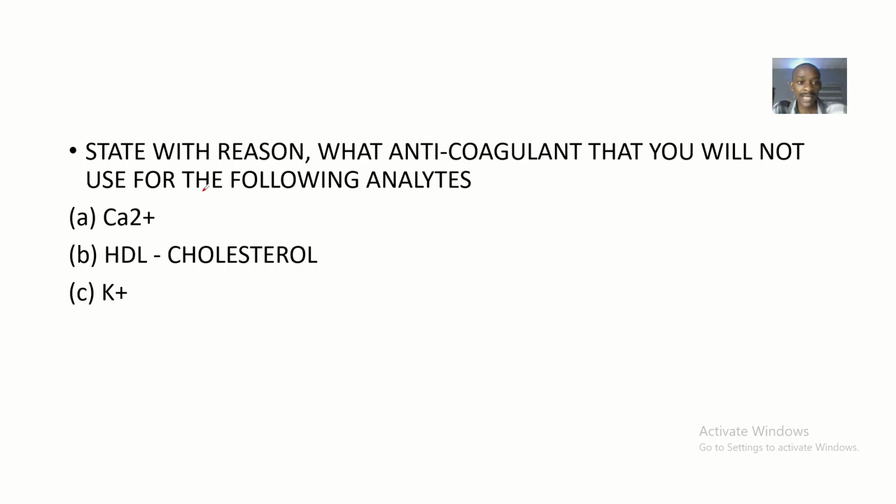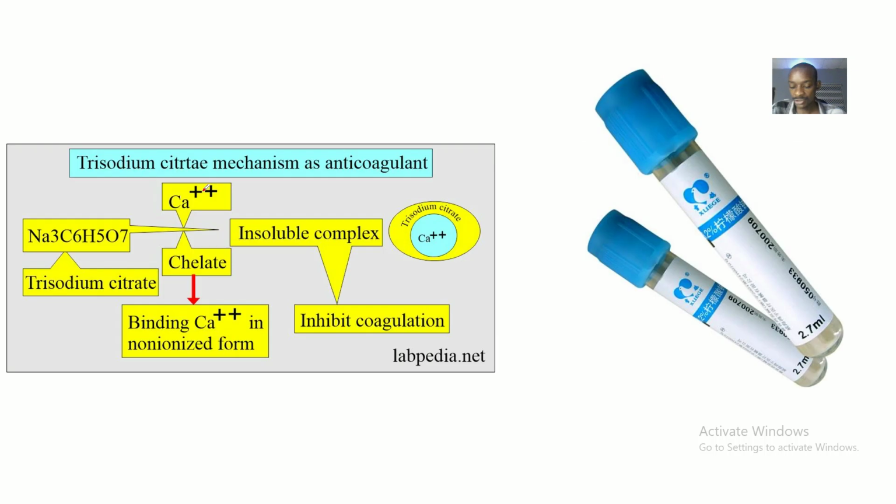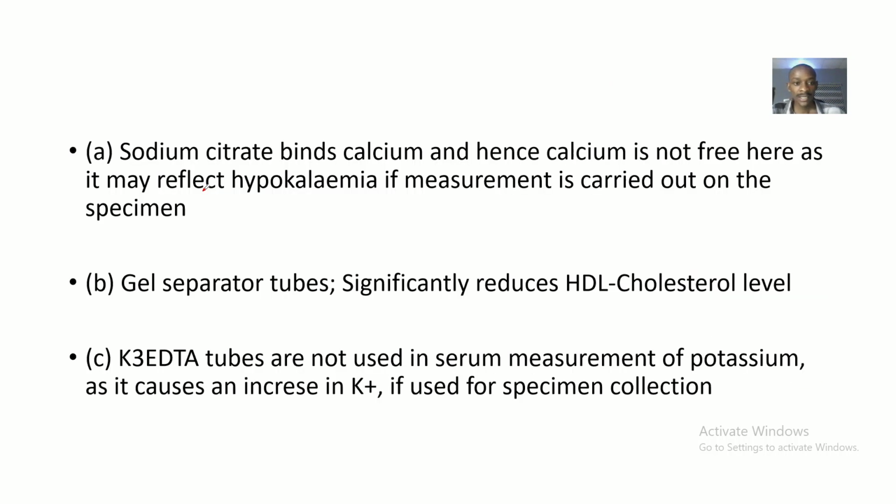So the question was like this: state with reason what anticoagulant you will not use for the following analytes. The analytes will be calcium, high density lipoprotein cholesterol, and potassium. All right, so let's just go straight up, for calcium now. We did that: sodium citrate binds calcium, and hence calcium is not free here.